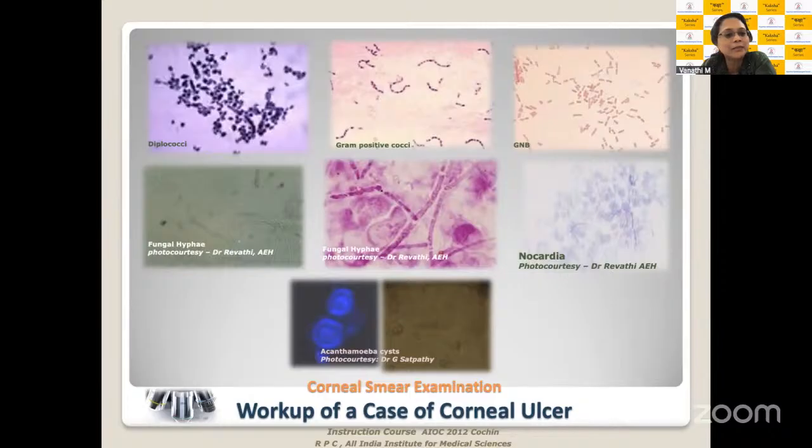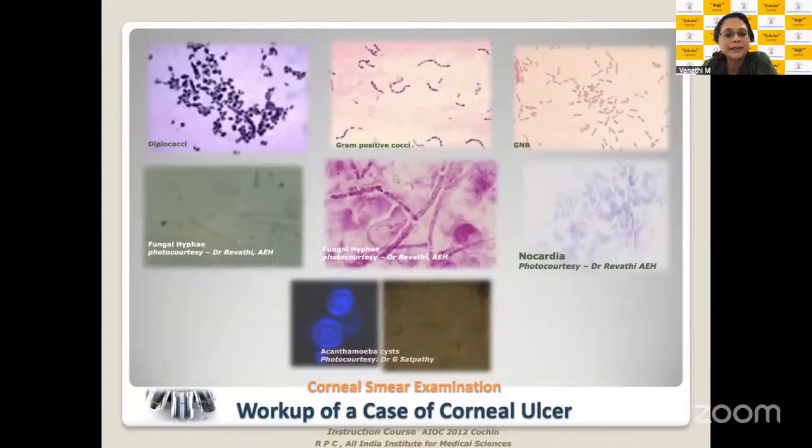So this is just a simple brush up of how your slide will look when you're looking at a gram stain for a diplococci, for a bunch of cocci, whether they are bunching, whether they are in strings, whether you're looking at the cocci form, the bacilli form. In simple KOH mounts, you can look at fungal hyphae.